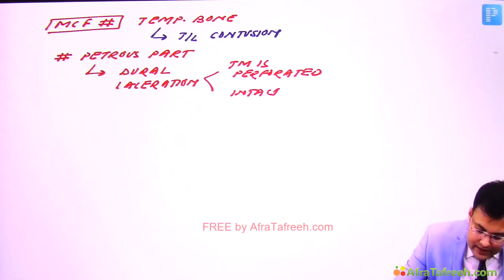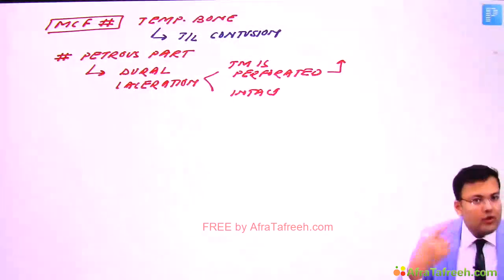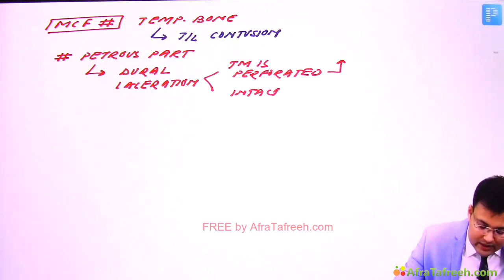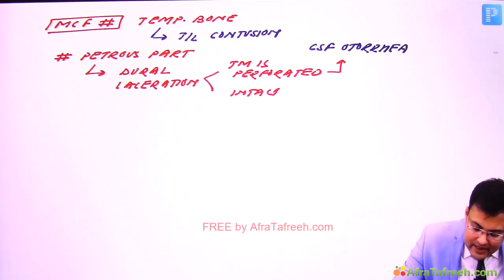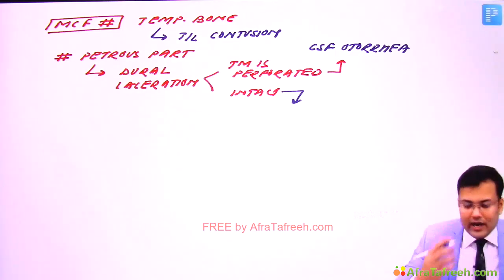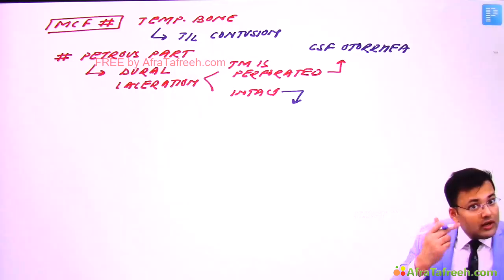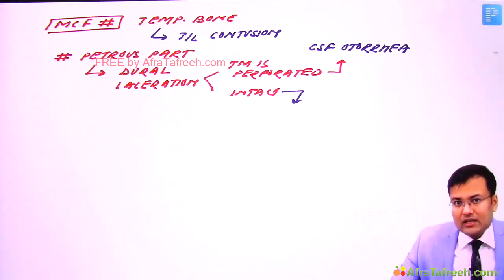If it's perforated, CSF comes out via ear, and this is known as CSF otorrhea. And if it's intact, CSF comes out via nose. This is known as otorhinorrhea, also known as paradoxical rhinorrhea.